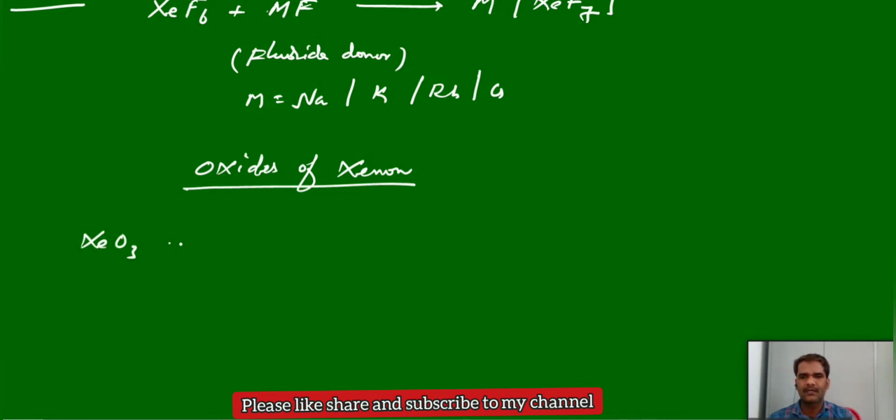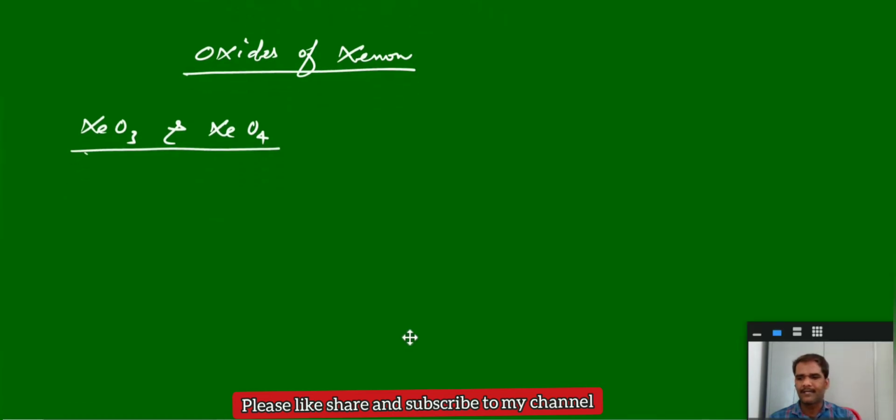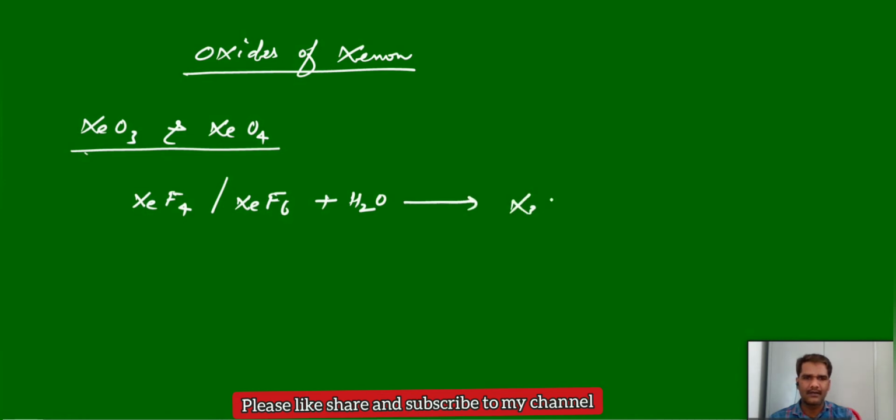We have xenon trioxide and xenon tetroxide. Both are unstable only. And the preparation, one preparation method here for both: xenon hexafluoride or xenon tetrafluoride on hydrolysis. Already we have discussed that on hydrolysis they can give xenon trioxide, as the final hydrolyzed product is xenon trioxide.